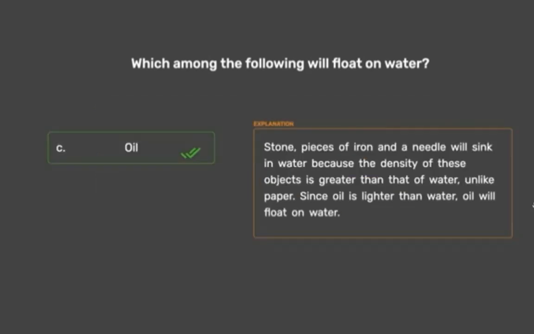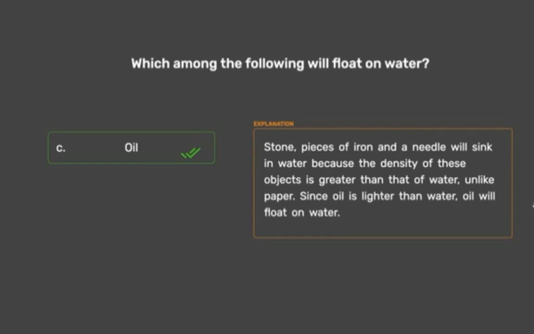Oil. Stone, pieces of iron and a needle will sink in water because the density of these objects is greater than that of water. Since oil is lighter than water, oil will float on water. So oil floats on water. So here the option C is correct, oil.